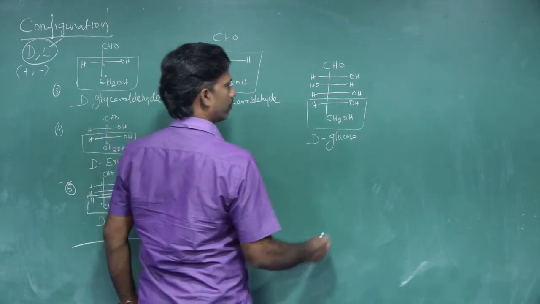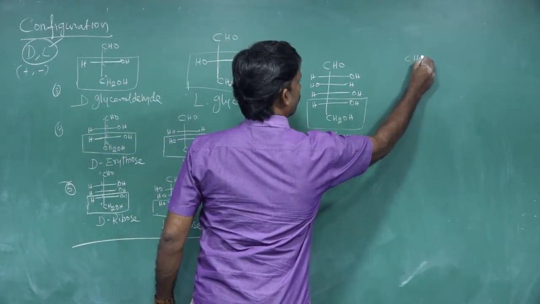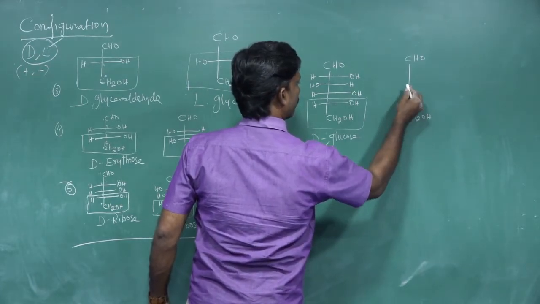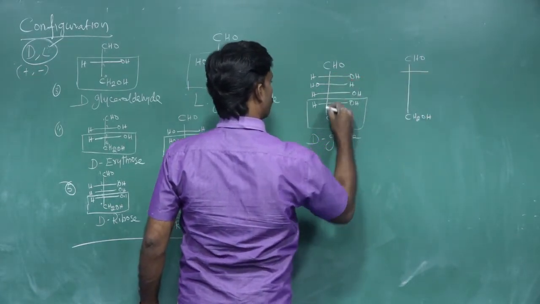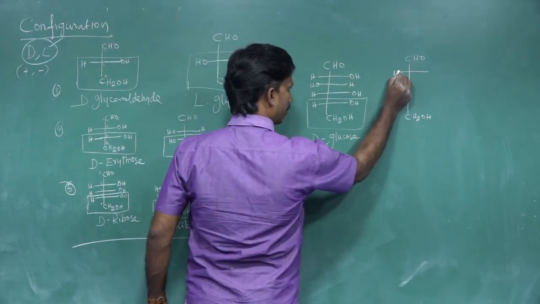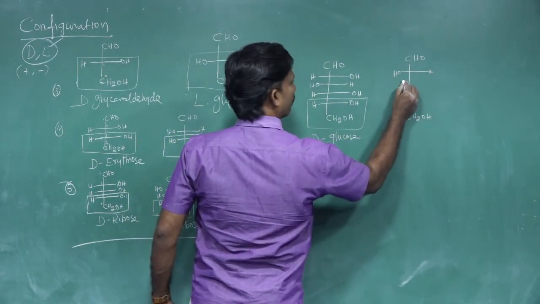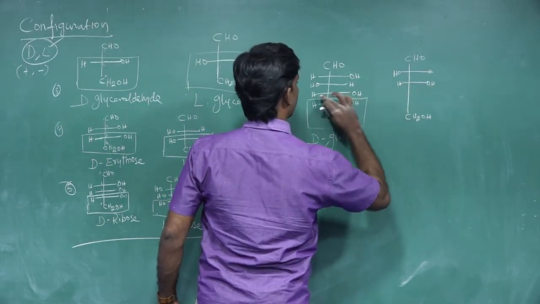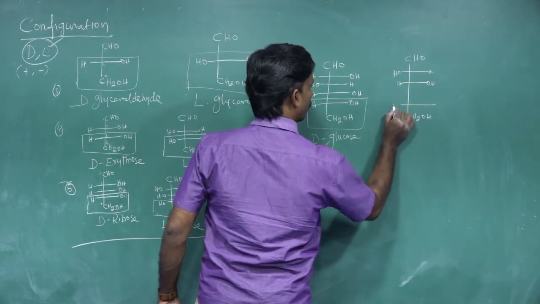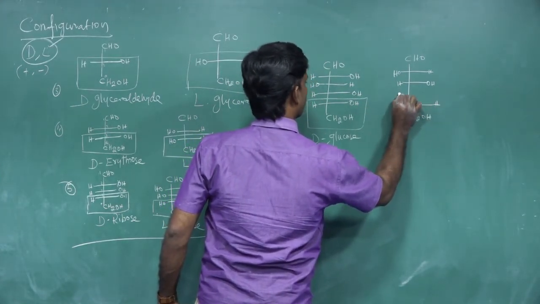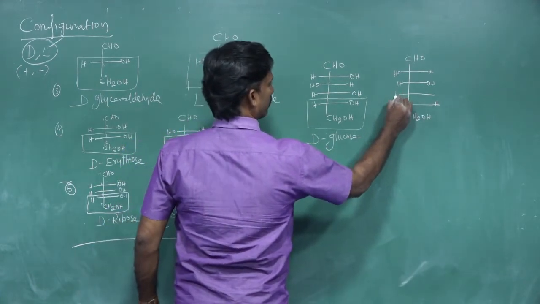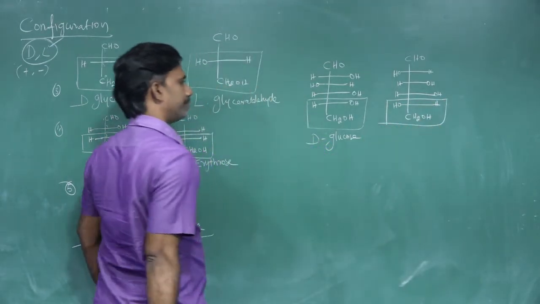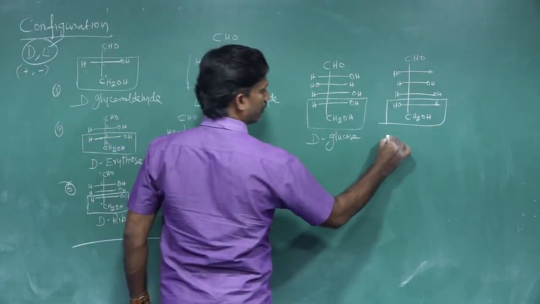Then L-glucose, the same way. Last carbon. This is the last carbon, CH2OH, 6th carbon. Now here, the 2nd and the 5th places are varying. OH, H, and it should be H. Again here OH, H. What is there? HOH. So you may find this. Okay, this is L-glucose.